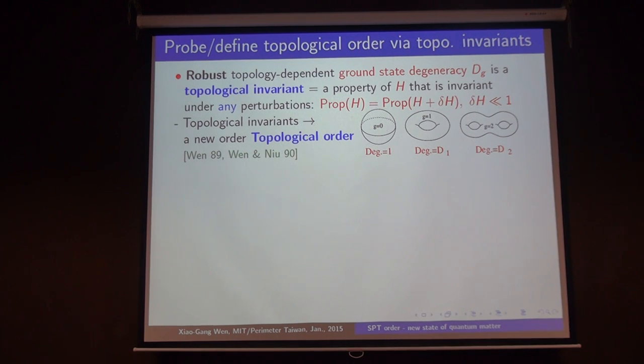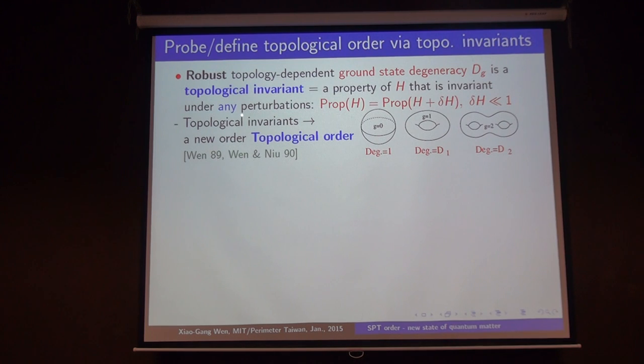I just mentioned that the ground state degeneracy is one way to probe different kinds of topological order. So we can use this ground state degeneracy as a defining property, because a concept in physics has to be defined by experiments. This is different from mathematics. In math, to define a concept, you just need to give a definition. In physics, to define a concept, you need to design the experiment. So the definition of a concept actually designs the experiments. Certainly, here I just designed numerical experiments.